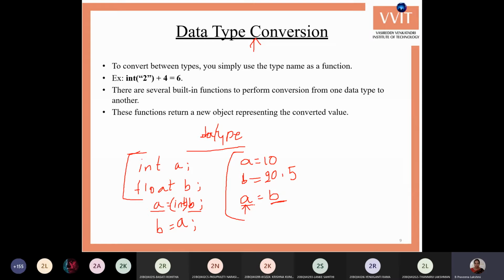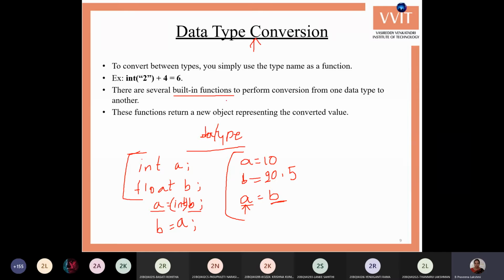Okay, so ante a variable ki 4 bytes memory space allocate chesi 20.5 ni store chestundi. Okay, that you need to understand here. Okay, it's a dynamic typing and dynamic declaration, so that at any time it can change the memory space, it can change the data type of the variable. Okay, so that we are not doing any implicit and explicit conversions in Python with only the assignment of the variables. So variables ni assign cheyadanlo mana implicit explicit conversions manam Python lo cheyalem, so that we require the built-in functions. Okay, using these built-in functions we can do the type conversions.